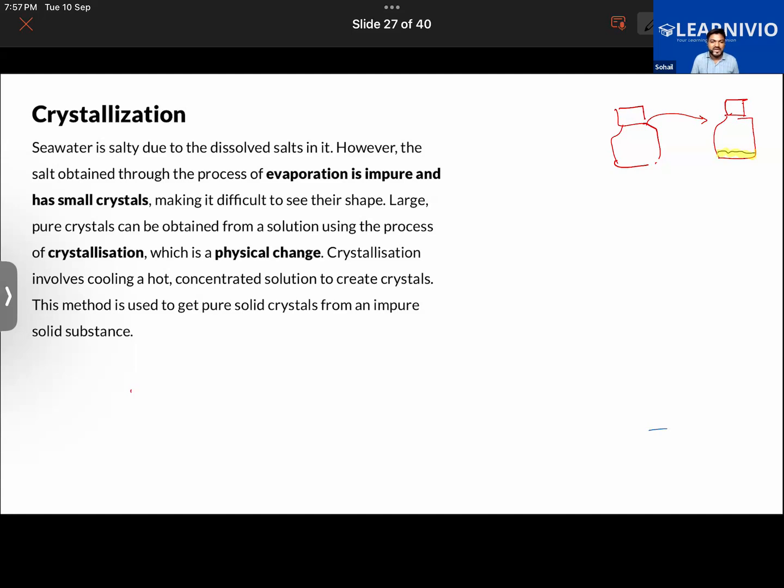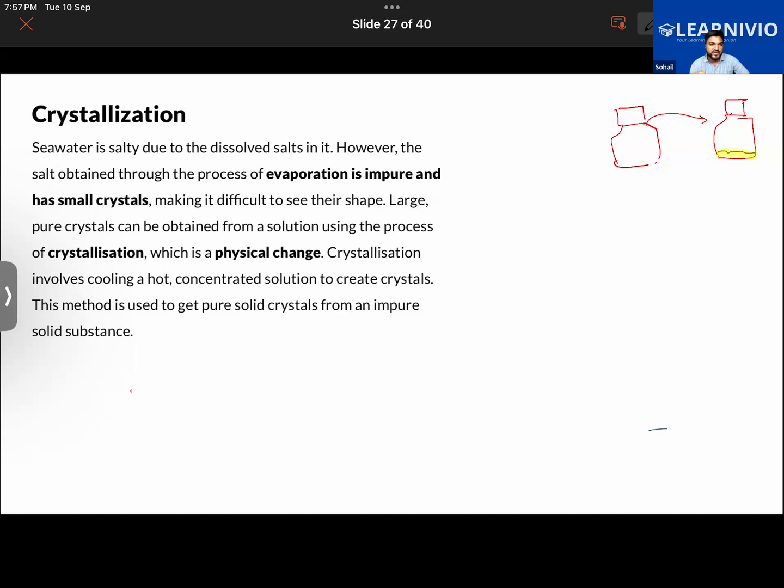So let us understand what basically happens in this. First of all, going through this important paragraph, it says that we know that seawater is salty due to the presence of dissolved salts in it. However, the salt obtained through the process of evaporation is impure and has some small crystals in it, which makes it difficult to see their shape.